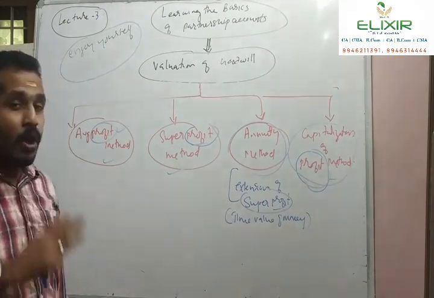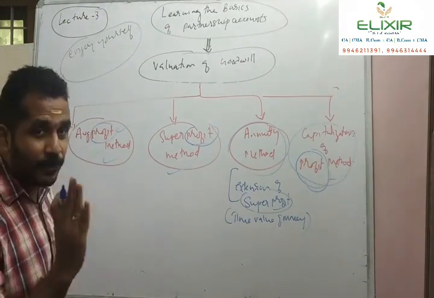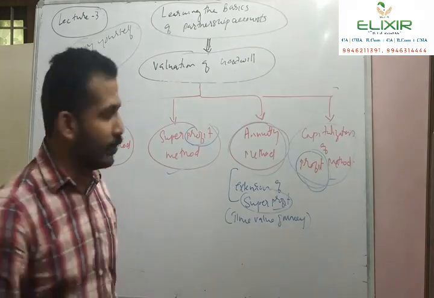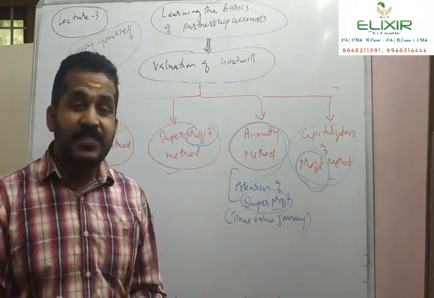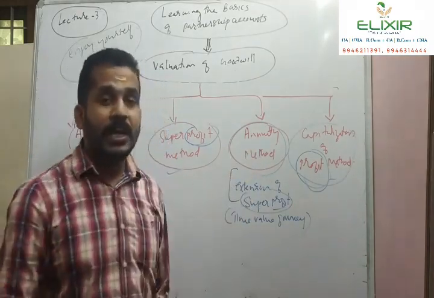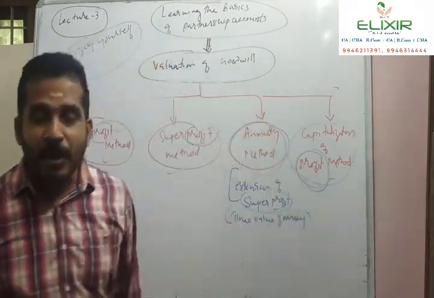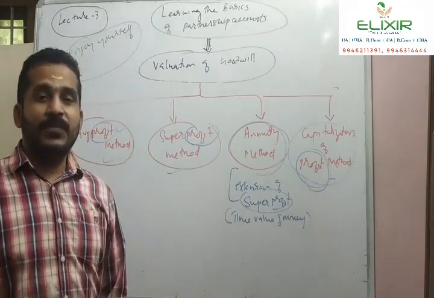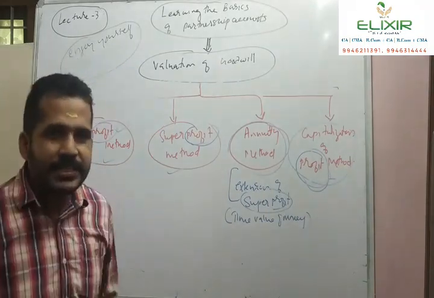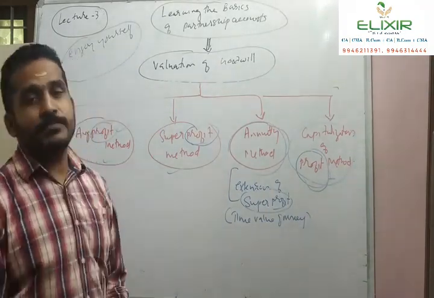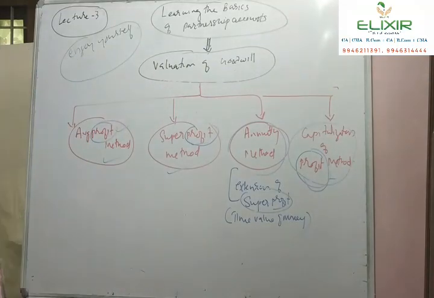That's why we follow 4 methods: average profit method, super profit method, annuity method, which is the extension of super profit method where the time value of money concept applies, and capitalization of profit method. We will study, analyze, and critically examine each of these methods in detail.